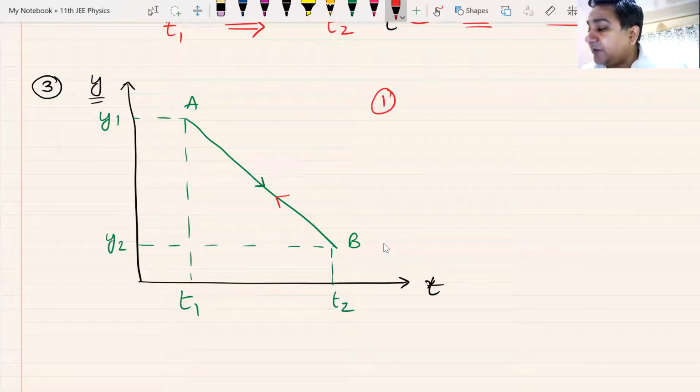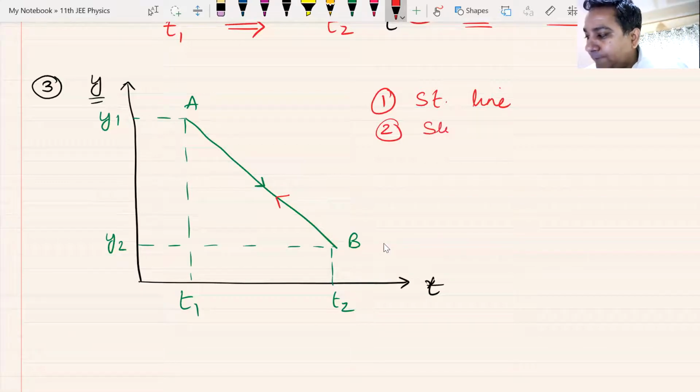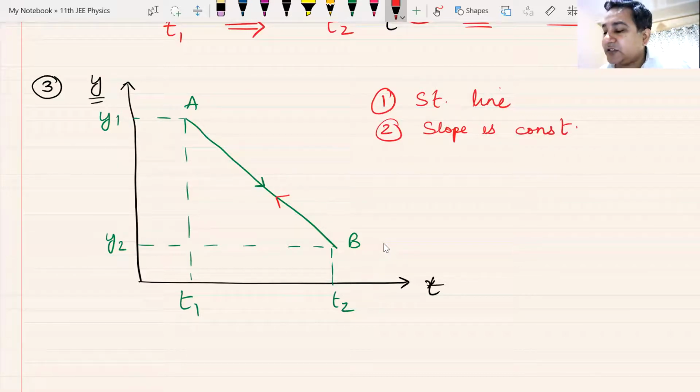What is the first thing? This graph is a straight line graph. Number two, the slope is constant. As you can see, straight line graph, slope is constant.